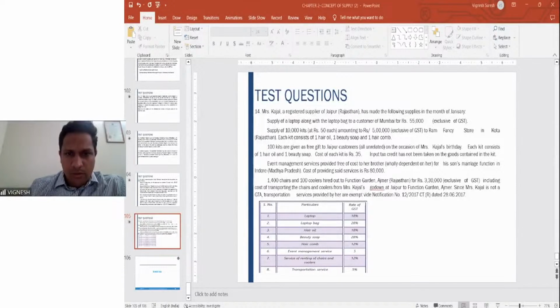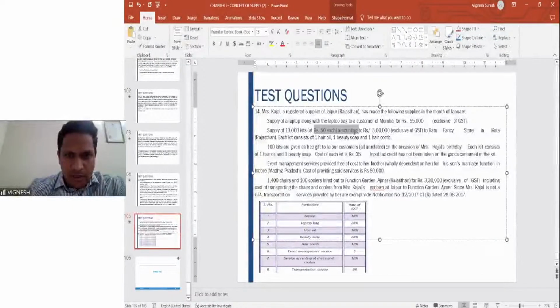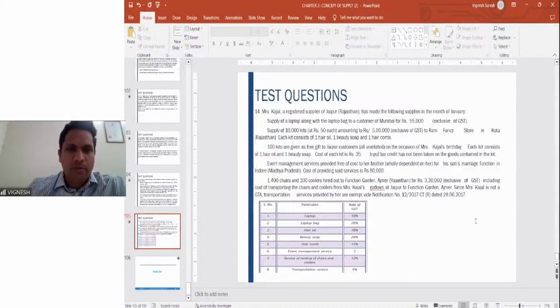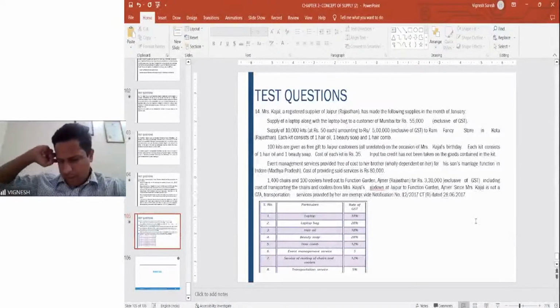Okay, please try to work out this problem. Here you just have to see what is the rate of GST applicable. That's all. Taxable value need not be there. What is the rate of GST which is applicable? For the laptop, what is the rate? For this one, what is the rate of GST? So please try to work out this problem at home after you revise the concepts of mixed and composite supply, and we will discuss the solution in our next class.